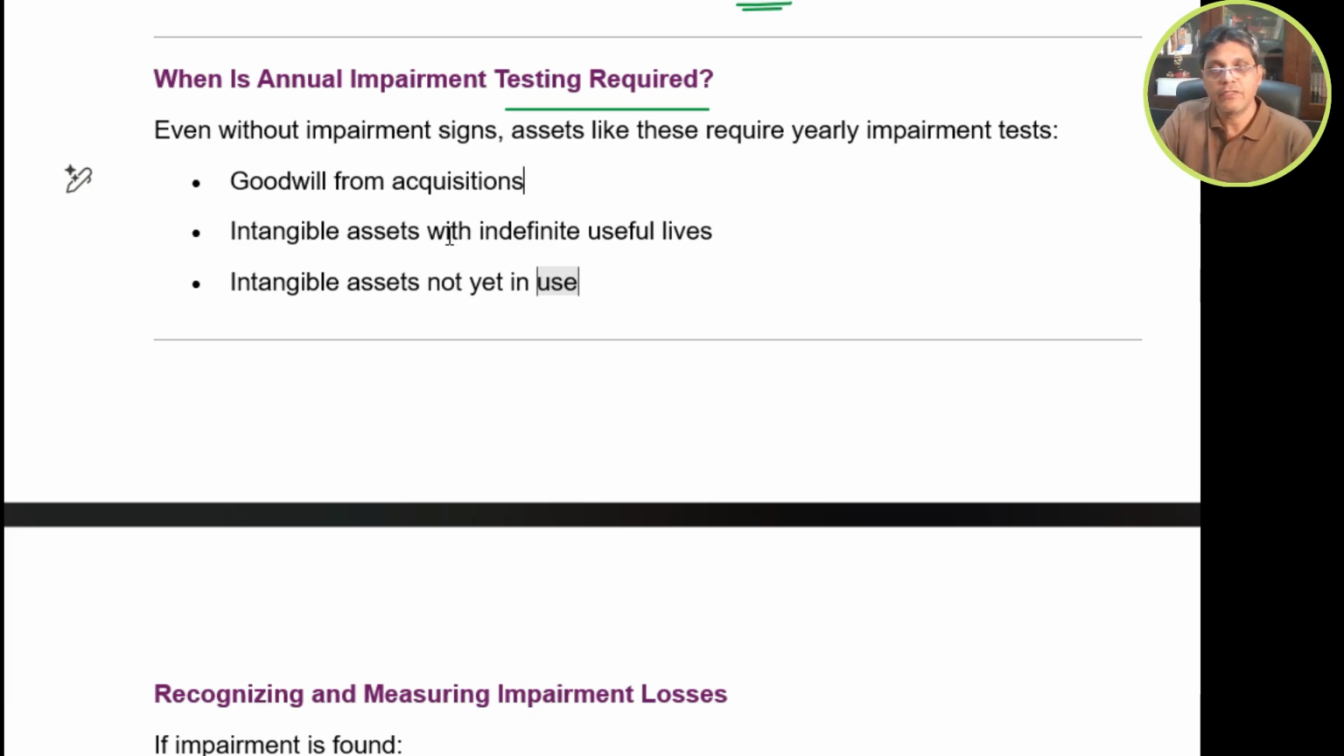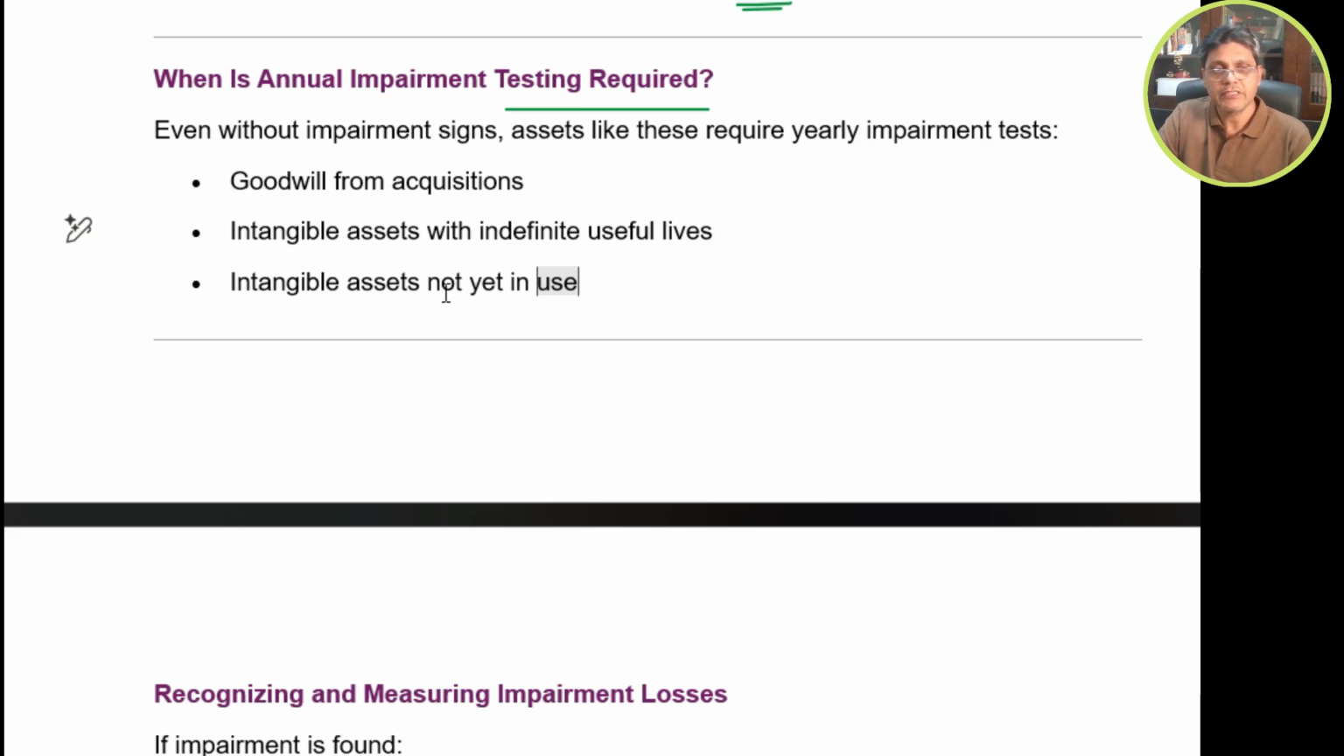So usually we don't amortize these intangible assets because the useful life is unlimited, indefinite useful lives. Because the future benefits and the useful lives are uncertain, annual impairment tests are needed regardless of whether the impairment indicators exist, to confirm the asset value is still recoverable or not.